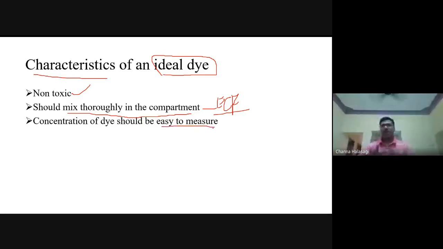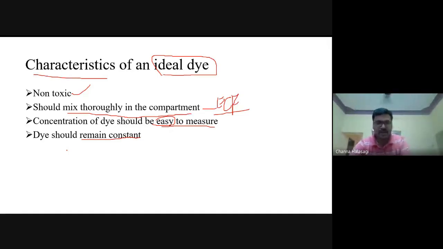Ultimately, what we require is that we should be able to measure its concentration in the ECF at the end of injecting the dye. It should be very easy, not too tough. If it is too tough, there is no use, we cannot measure. So it should be easy to measure, and it should remain constant. It should not change its form. Since we are giving various dyes which have some chemical composition, that should not change from time to time. It should remain constant.